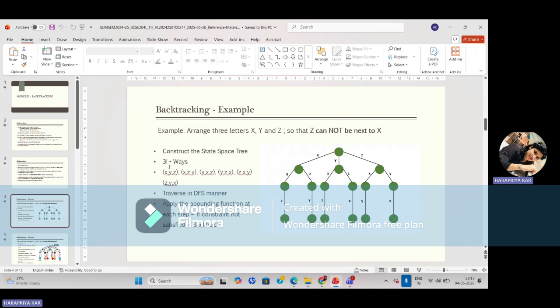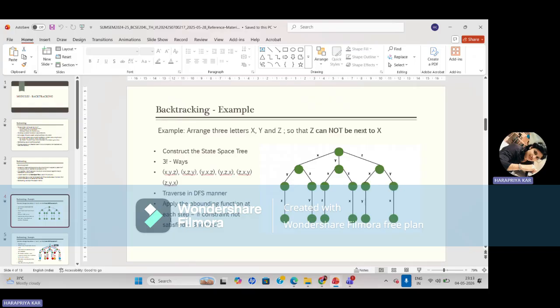So traverse in DFS manner. We have to traverse with the help of depth first search. Once traversing, apply the bounding function at each step. In each step, we have to apply the bounding function. If the constraint is not satisfied, backtrack. If the constraint is not satisfied, then again we have to apply backtracking.